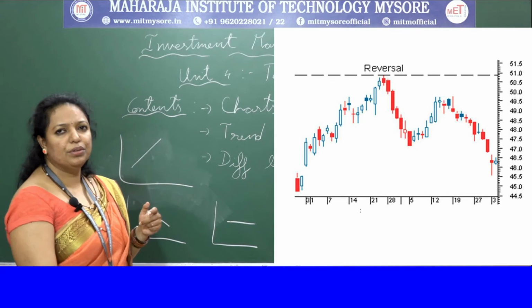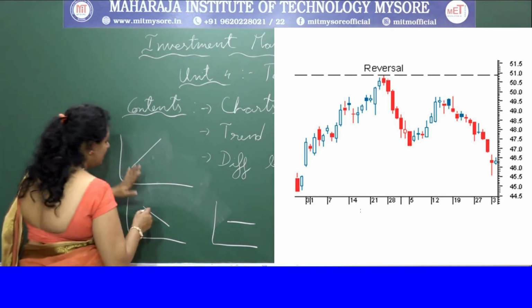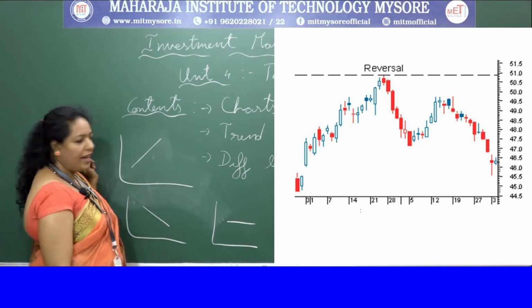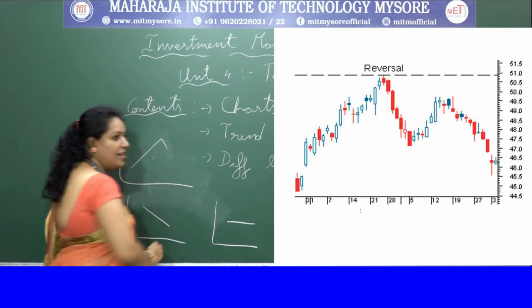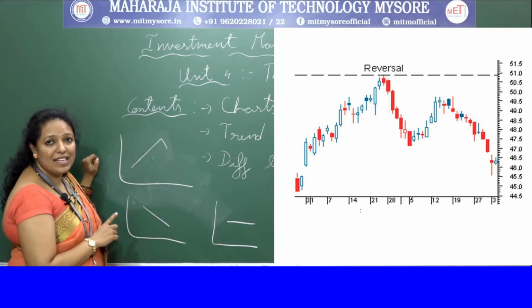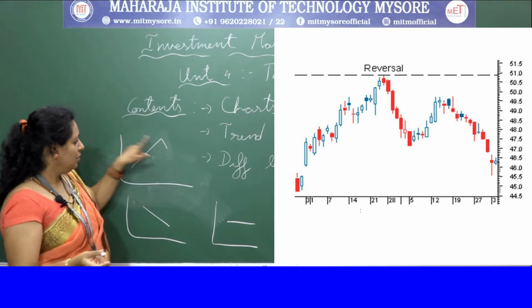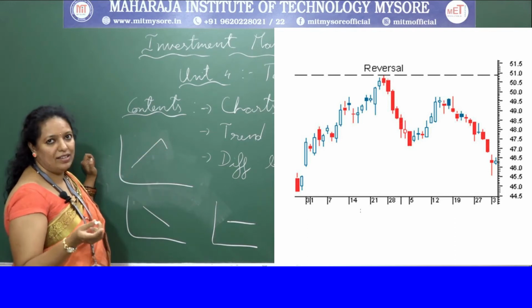I'll show it to you practically. What do you mean by a trend reversal? So this is the trend which is in the increasing way. If there is suddenly a change towards down in the rising trend, it changes its direction to being less, that's trend reversal.